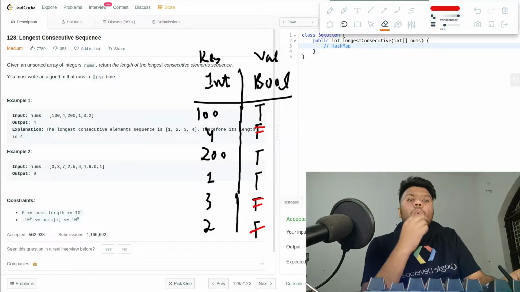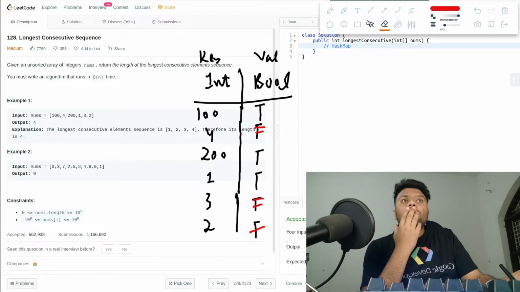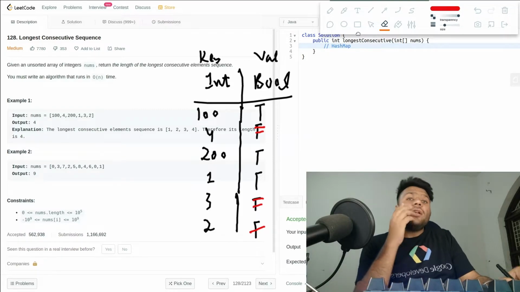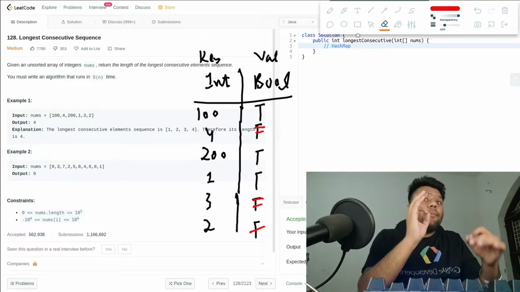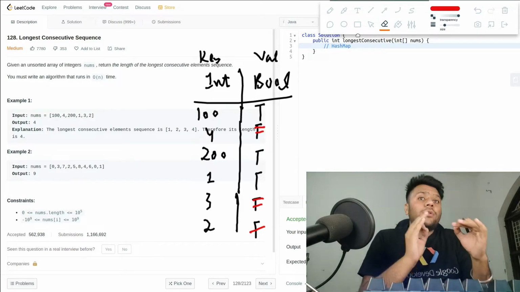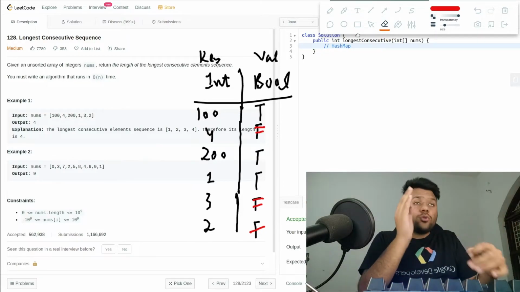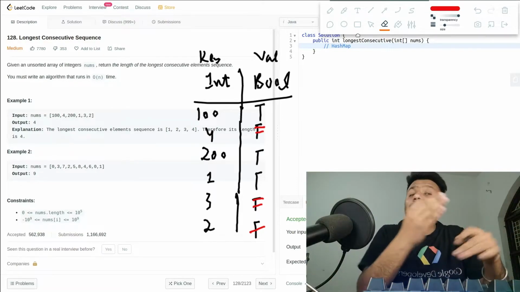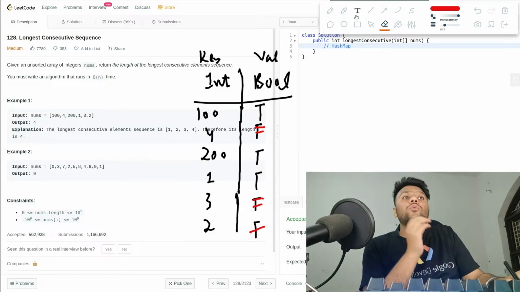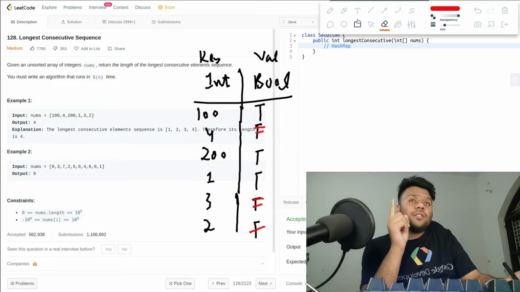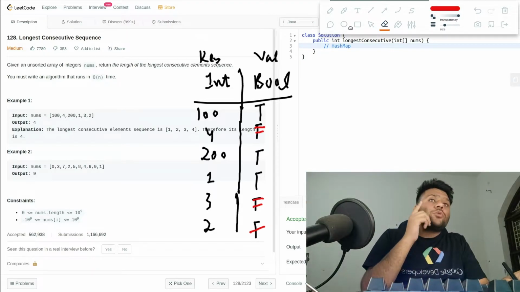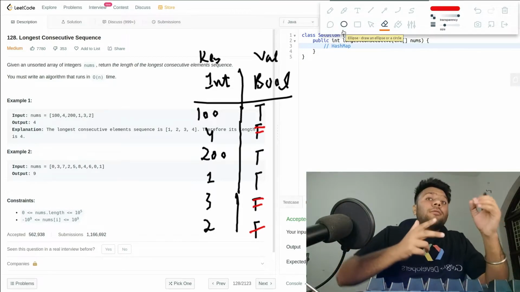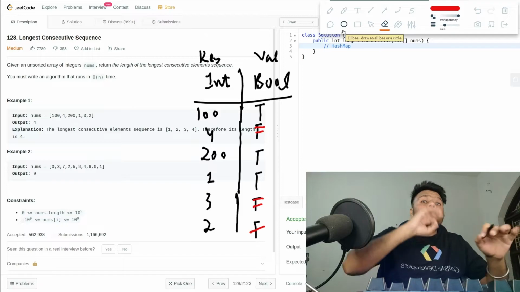Now how are we going to check? I will run a loop again. Now I have marked the starts. The true ones are the starts, and the false ones are parts of a sequence, not the starts. So I ran two loops: my first loop marks all of them as true, and my second loop marks only the starts as true and the remaining as false.